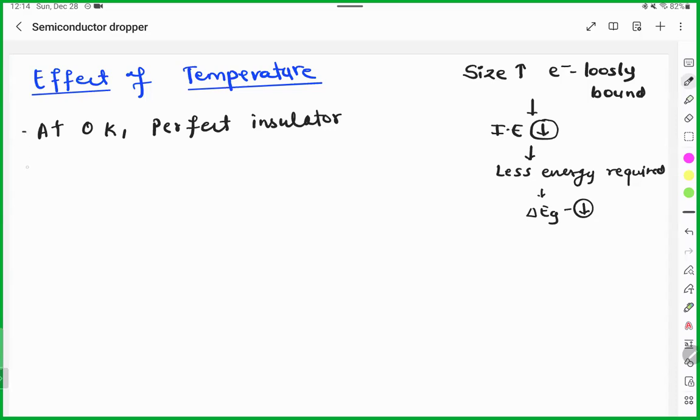Pratigya, if I increase temperature in case of a perfect insulator, what will be the impact of the temperature? Bonds will break, resistance will decrease, and conductivity will increase. Any doubt?